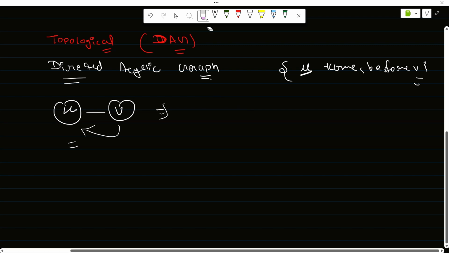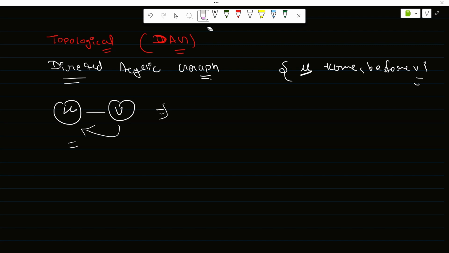You can reach from V to U, and you can reach from U to V also. So the topological sort is not possible for an undirected graph.